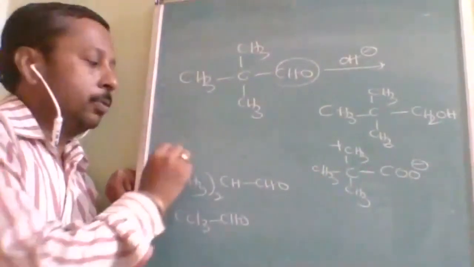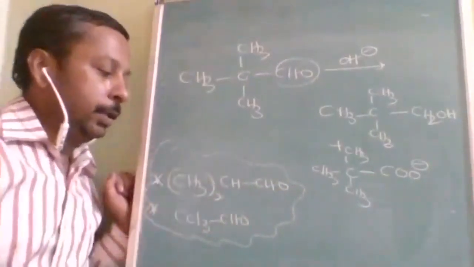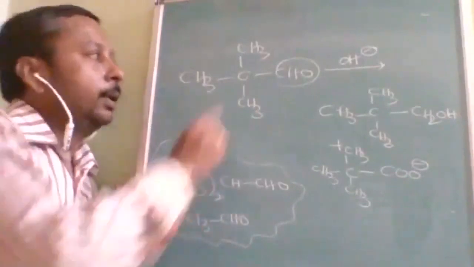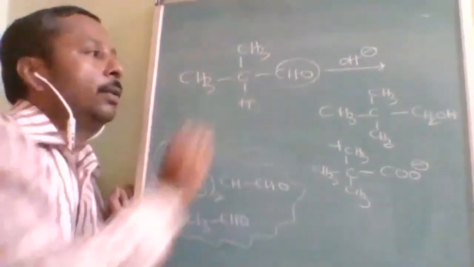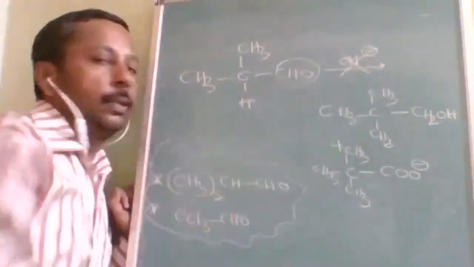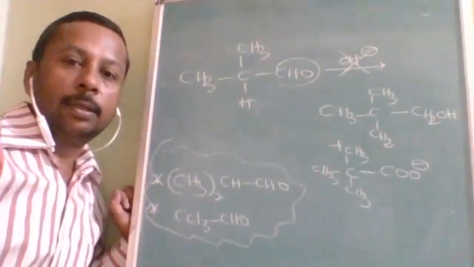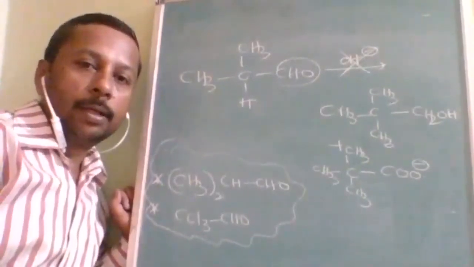Now there are two key points I wanted to tell you on this. See, there is one problem with this. Here, instead of two methyl groups, even though one hydrogen is there, it will not show Cannizzaro reaction. First, it shows neither Cannizzaro reaction nor aldol condensation.